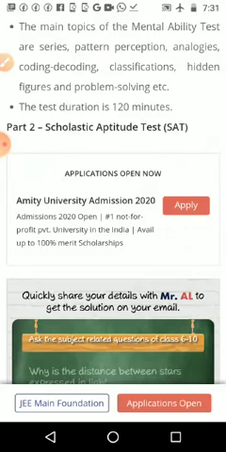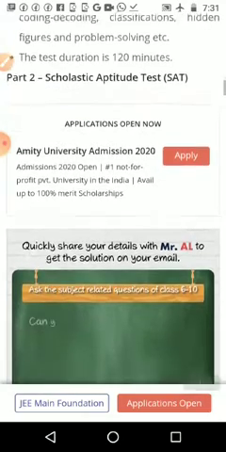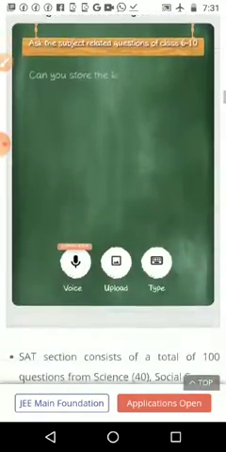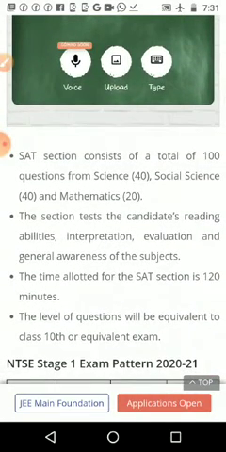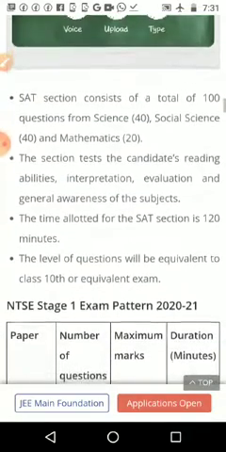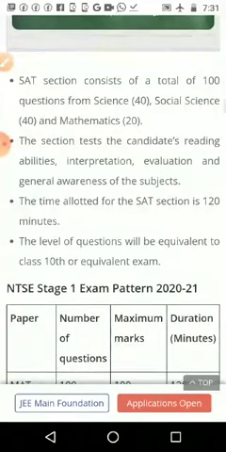The second part is the scholastic aptitude test, that is SAT, as we call it. The SAT section consists of a total of 100 marks: science 40 marks, social science 40 marks and mathematics 20 marks. The section tests the candidate's reading abilities, interpretation, evaluation, and general awareness of the subject.